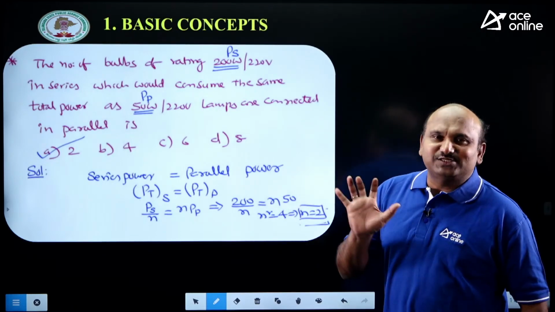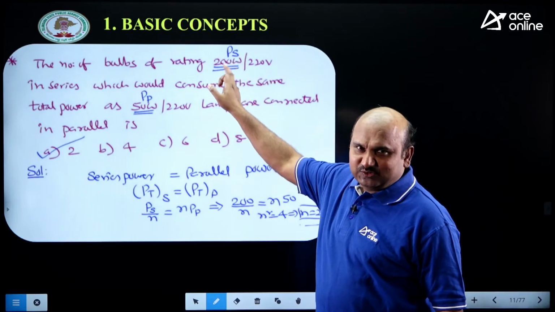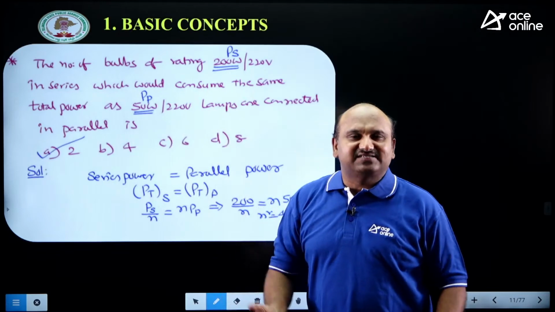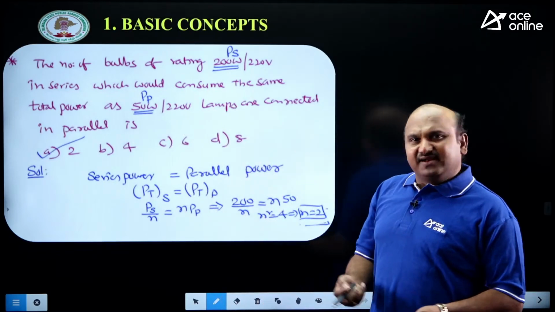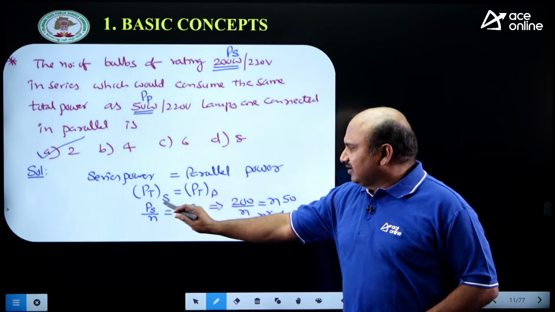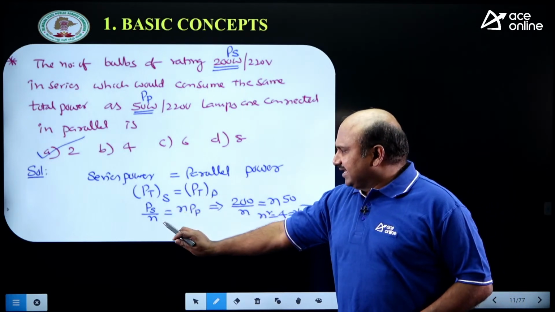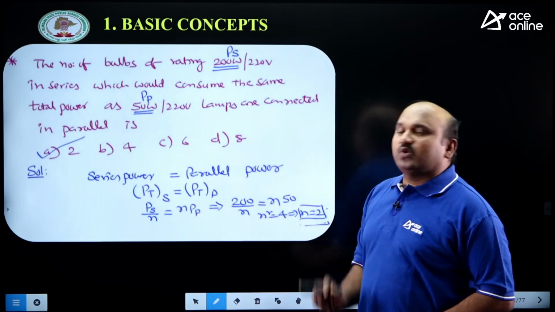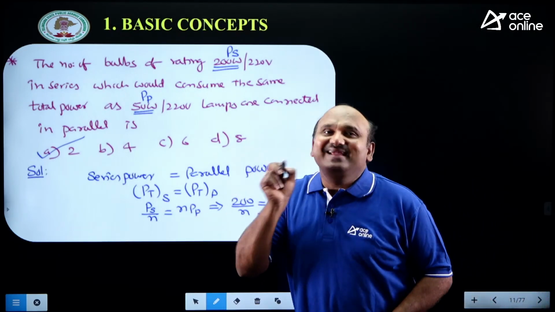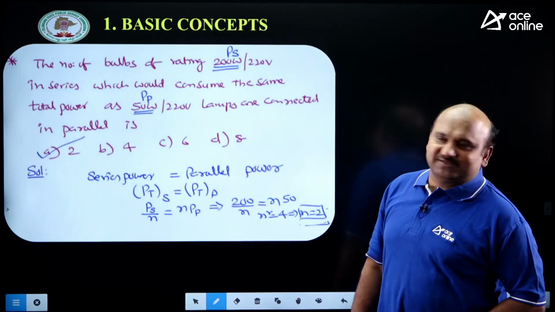Two bulbs in series with 200 watts give 100. Two bulbs of 50 watts in parallel give 100. Simple. This is the formula we can take: Ps by n is equal to, or Ps is equal to n square into Pp, where Ps, Pp are ratings of the bulbs, not consumptions of the bulbs.